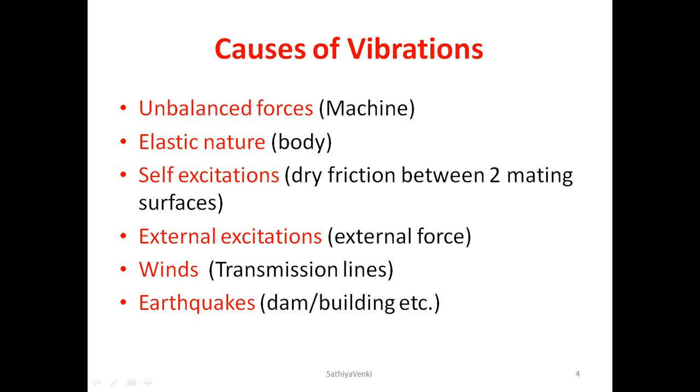So that is the external excitation. Another one is, as usual, the blowing wind. That means the electrical transmission lines and the cell phone towers vibrate greatly due to the wind. Of course, another one, the great disaster, is the earthquake, which within a short period makes a huge damage, isn't it? So these are all the causes of vibration.